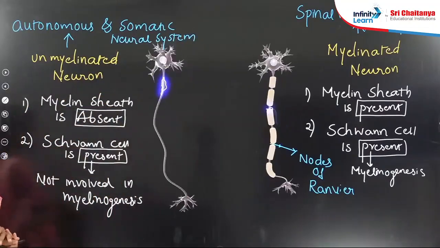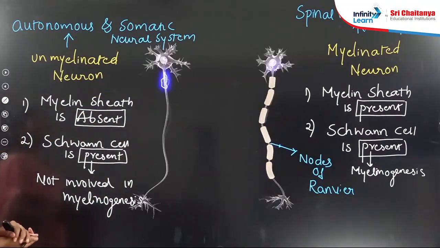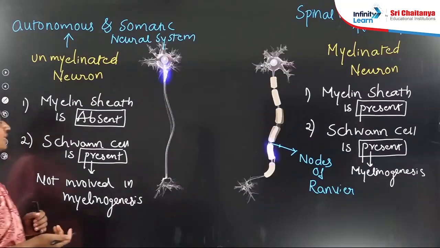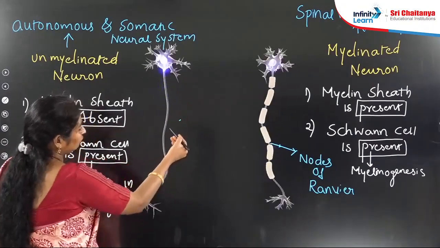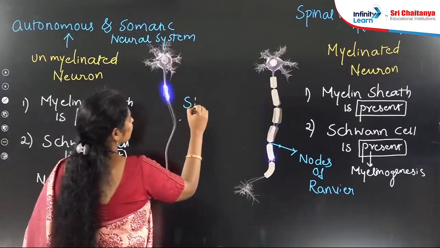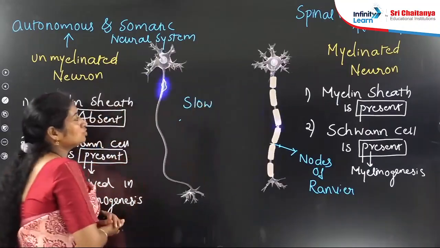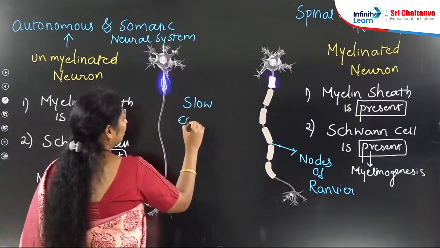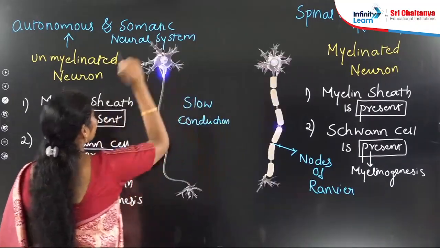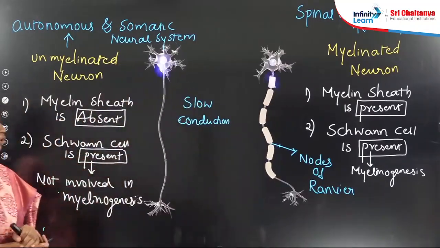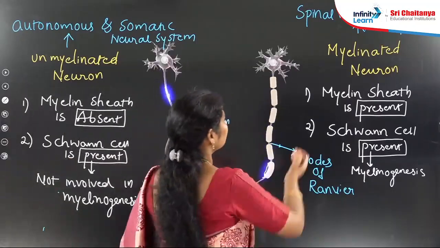And what is the benefit of the unmyelinated or non-myelinated neuron? Here the impulses travel very slowly, so this is slow conduction. Which of the following neurons plays an important role in slow conduction? The answer is unmyelinated neuron. And what is the benefit of the myelinated neuron?